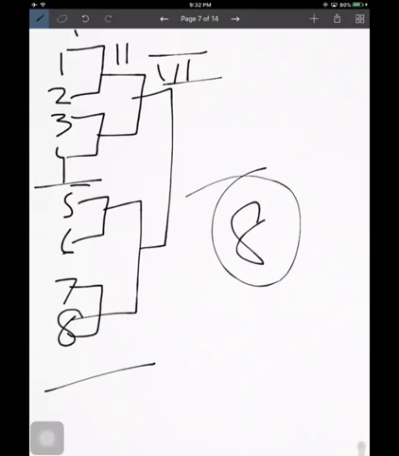It is very easy. This is just for your knowledge: if the teams are in the power of 2, it is very easy to draw their fixture, and equal opportunity is given to all the teams. But when the teams are not in the power of 2, then we have to adjust our fixture by giving byes. So the bye plays an important role here.